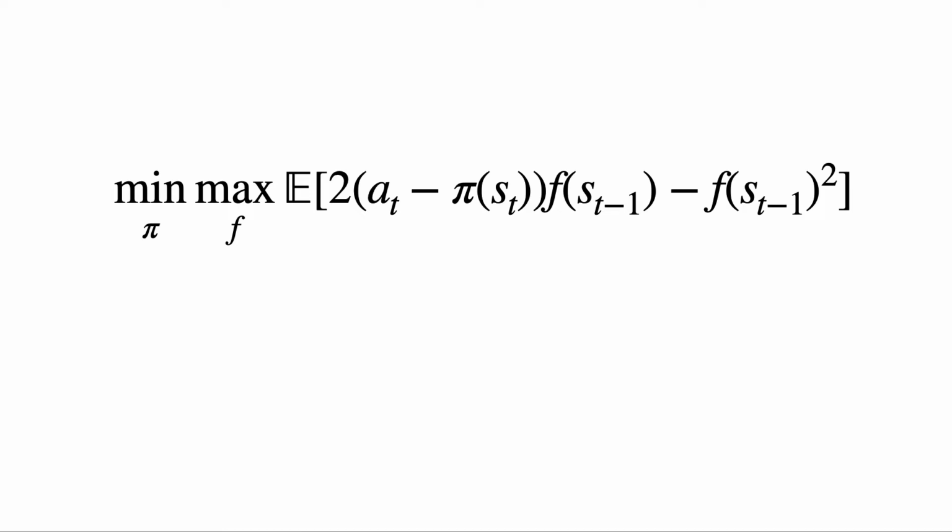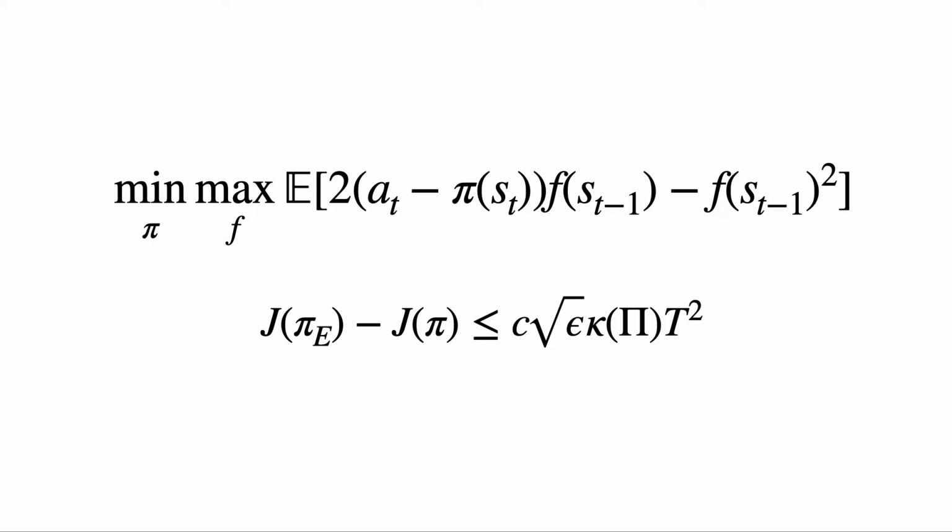Practically, we solve this game via the optimistic mirror descent approach, which gives us fast and last iterate convergence. We get a similar bound that only depends on a single training error. Similarly, if this bound is driven to 0, we will achieve value equivalent to the expert policy.